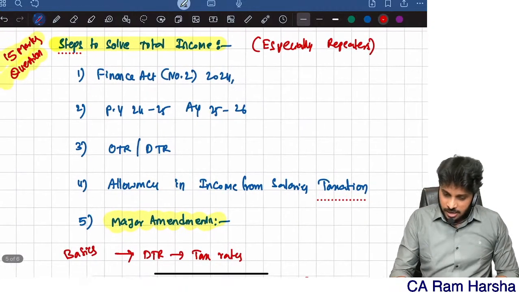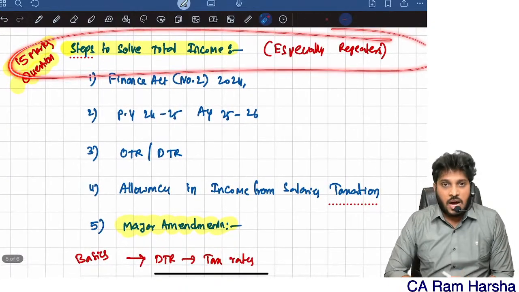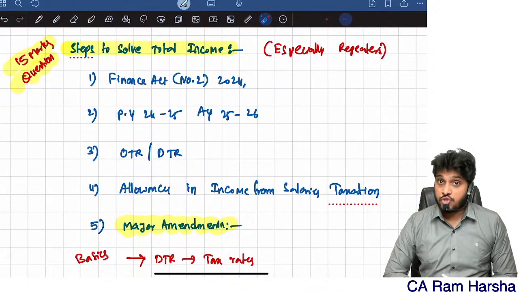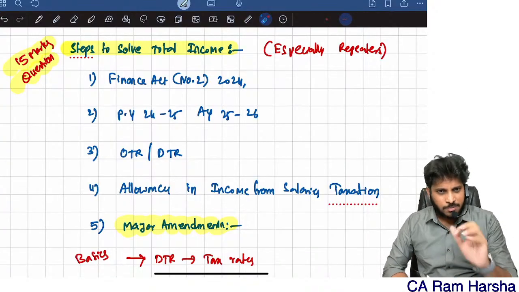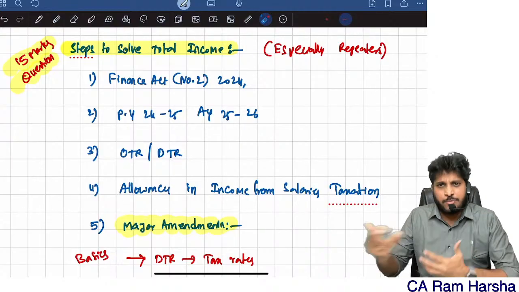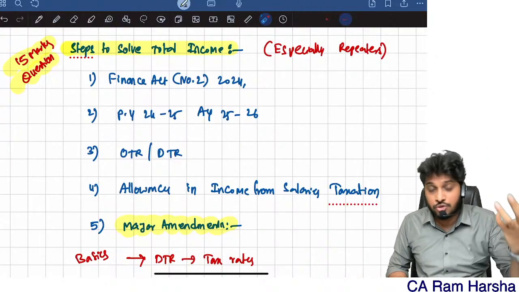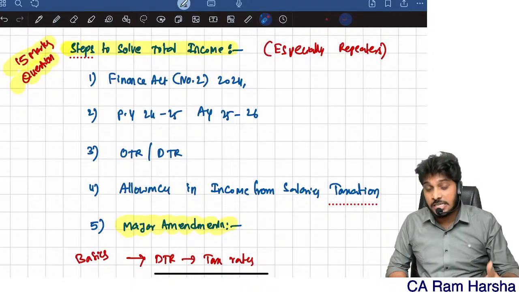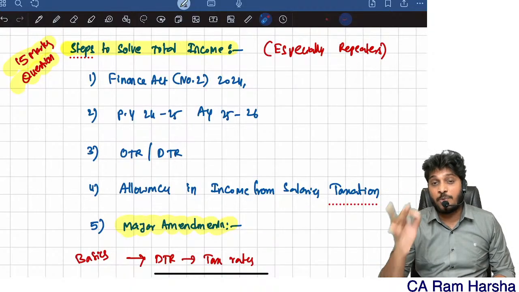That's the best order. Now let us discuss the 15 marks total income problem. How to solve this 15 marks total income problem? Many students will be focusing on solving many problems, but when it comes to the exam, they are unable to score full marks in the total income. There are many reasons. There are so many checkpoints in total income.